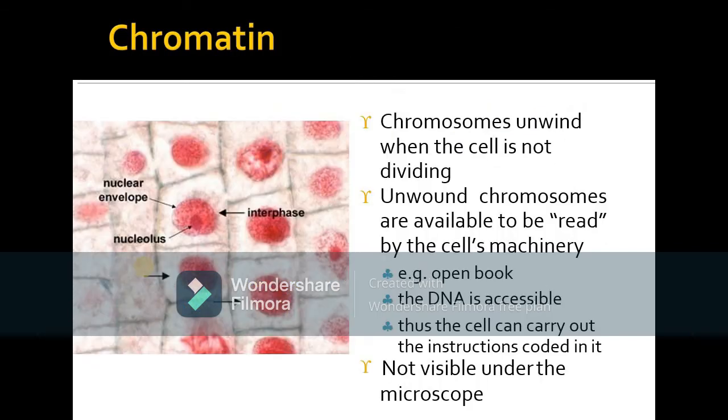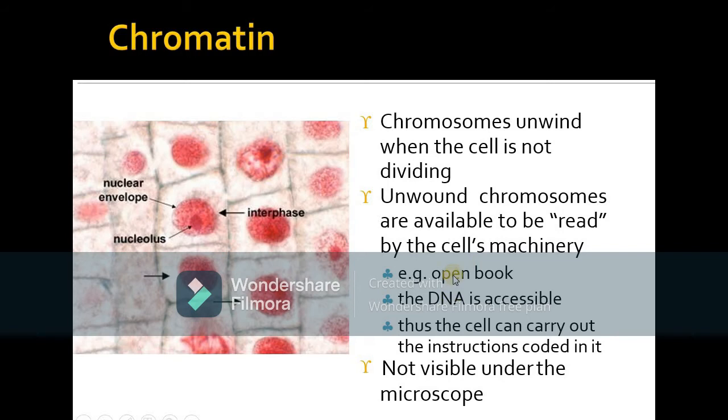Then, what is chromatin? Chromosomes unwind when the cell is not dividing. Cells are not dividing, so they are unwound, so what did we call that? That is the chromatin. So unwound chromosomes are available to be read by the cell's machinery. The cell's machinery reads it, and it will form what? This cell machinery is helping to read the chromatin.